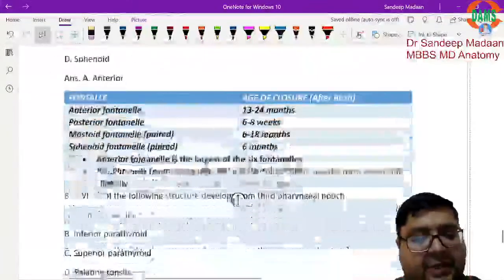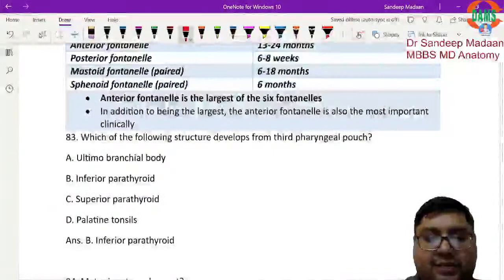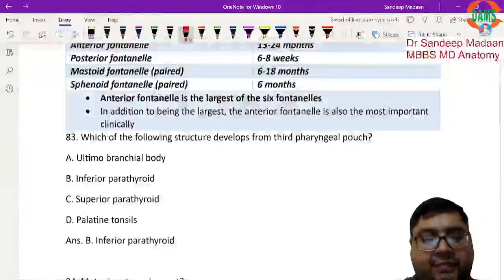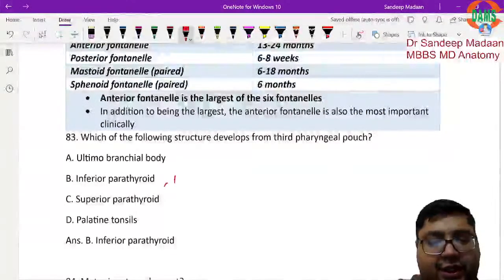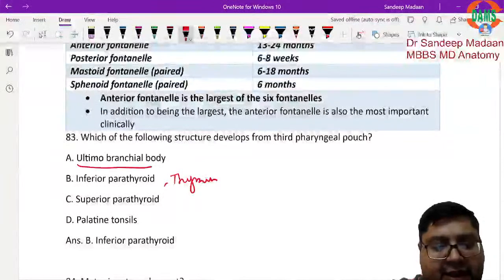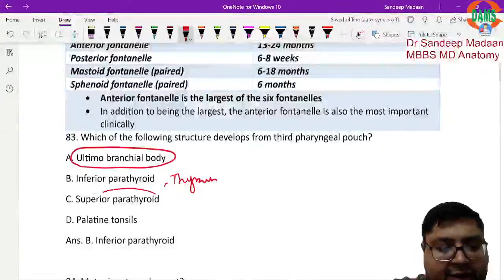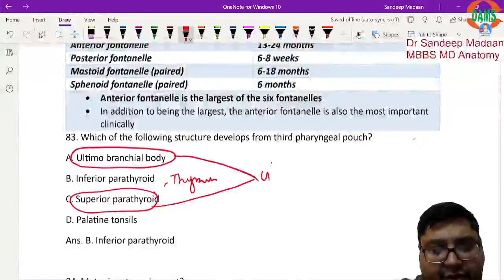All right, dear students. Then we have: which of the following structures develops from the third pharyngeal pouch? Third pharyngeal pouch gives the inferior parathyroid along with thymus. The ultimobranchial body and the superior parathyroid both come from the fourth pouch.